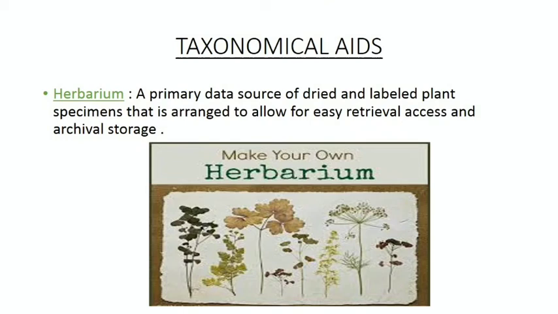Plant species are preserved in the form of herbarium sheets, which are prepared by drying, pressing and then preserving the samples on sheets. These sheets are then arranged in their order of classification in the taxonomic hierarchy. These herbarium sheets carry all the information about the respective specimen.